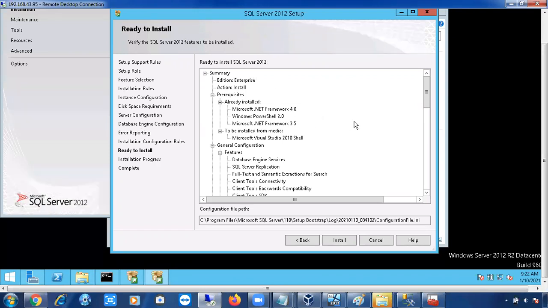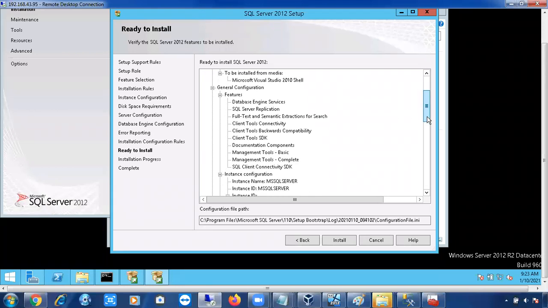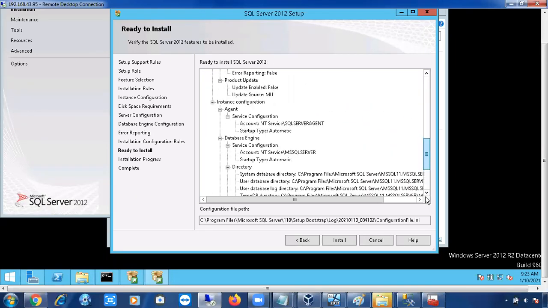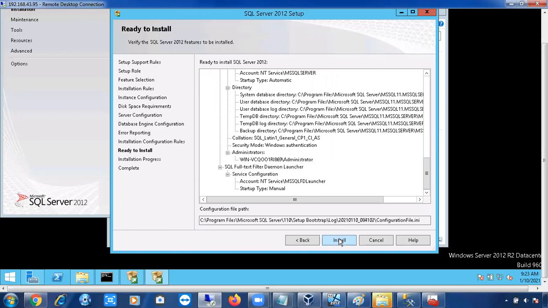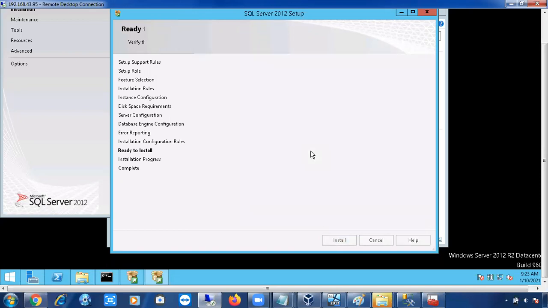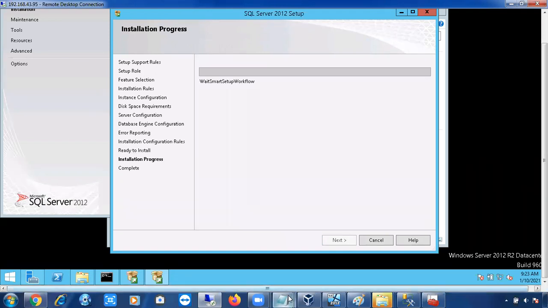Windows Server knows only a command. We don't know how to write a command to install SQL Server. So this installation center screen will simply create a command. This is the actual command. Now if I click install, this command will run and it will install SQL Server. Clear?